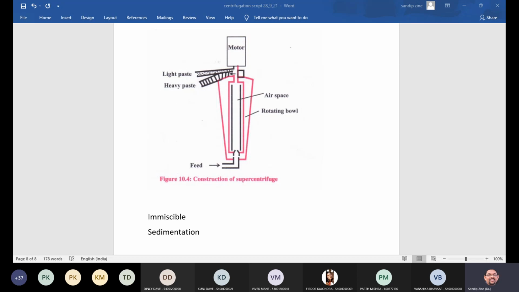It is rotated on its vertical axis, and feed is introduced through the bottom through this particular nozzle with the help of pressure, and two liquid outlets are provided at different heights inside the bowl. Are you getting this point? So as you are observing over here, the air space is there and the rotating bowl is there.